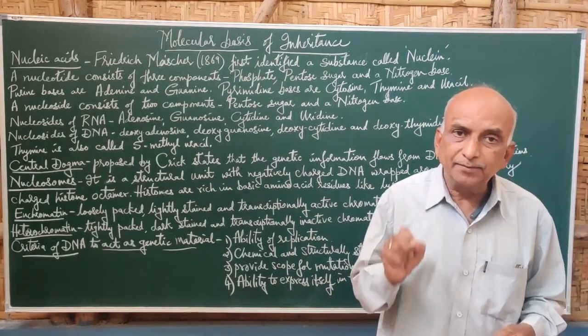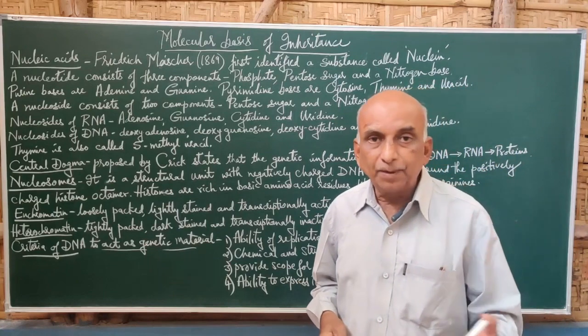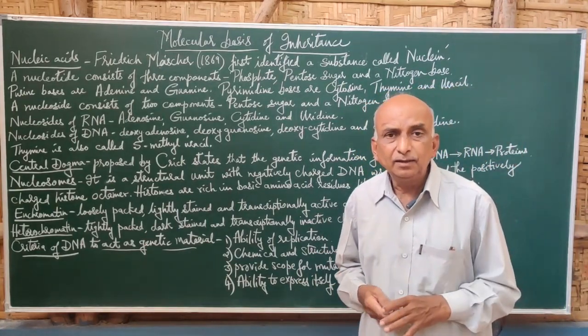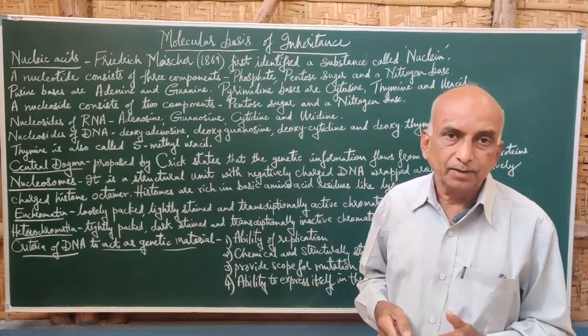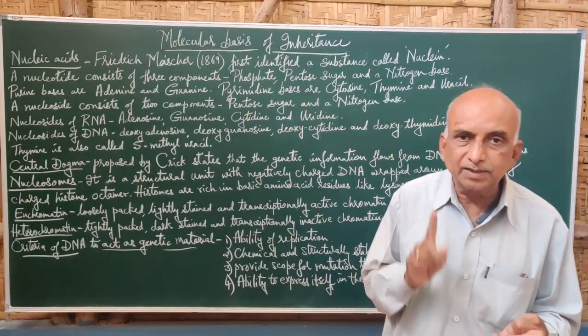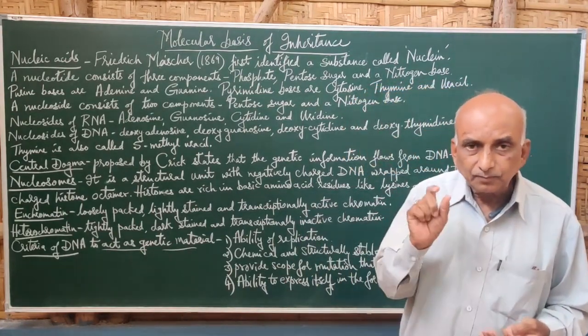First, it has the ability to replicate. It undergoes replication by the semi-conservative method, but RNA does not have that capacity. That is one important criterion. Replication is a must to act as genetic material. Then, structure.